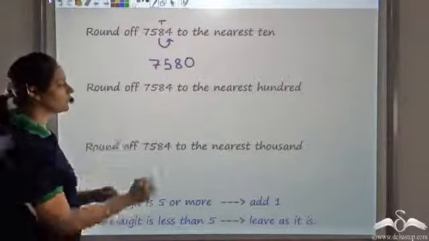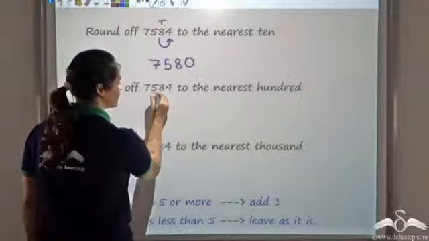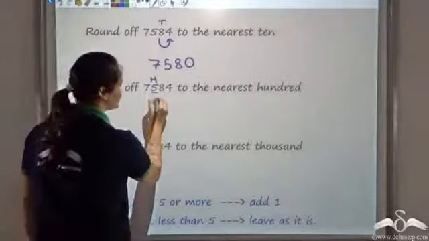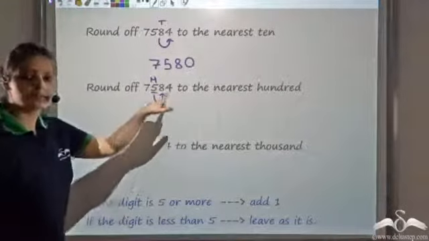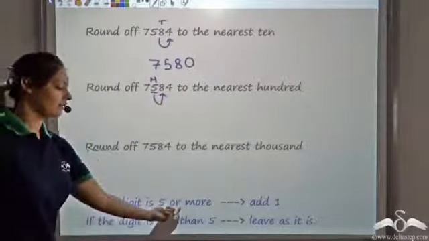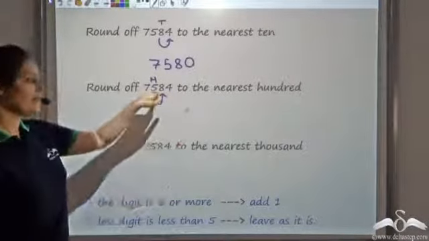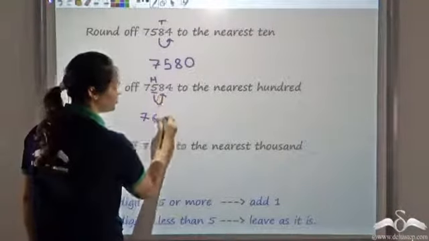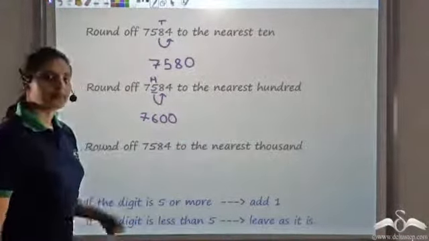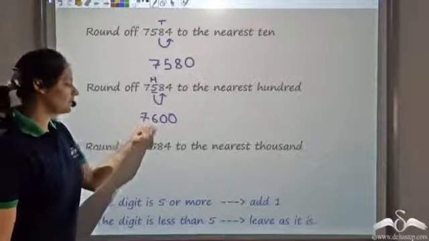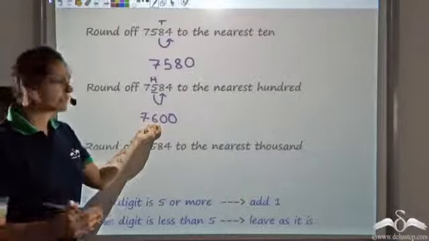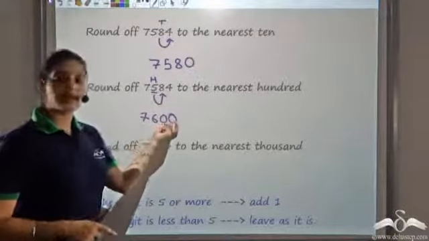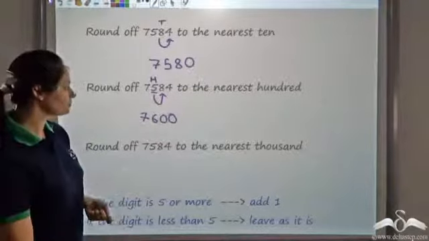Now to round off to the nearest 100. This is my hundreds place. So I look at the column right next to it, which is 8. Now 8 is greater than 5, so I add 1 to this. So this would become 76 followed by 2 zeros. Because I want to keep the column in its corresponding place value. 7 is in thousands, 5 was in hundreds. So to keep that intact, I add zeros.